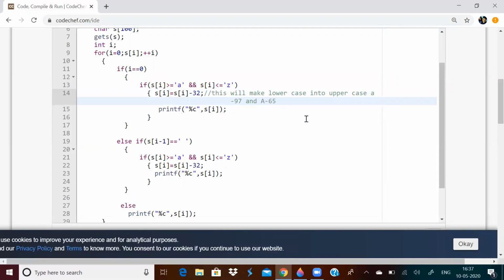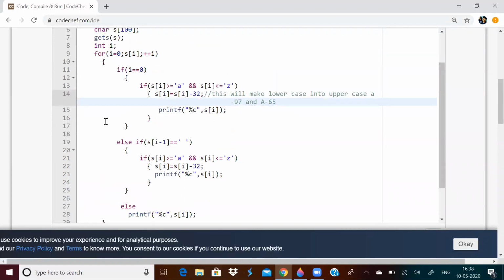So 65 and 97, the difference is 32. And that is why if you want to make any letter into uppercase, you subtract 32 from the lowercase letter. And if you want to make it into lowercase, you just add 32 to the uppercase letter. And then I am printing this character then and there only. I am directly printing it.